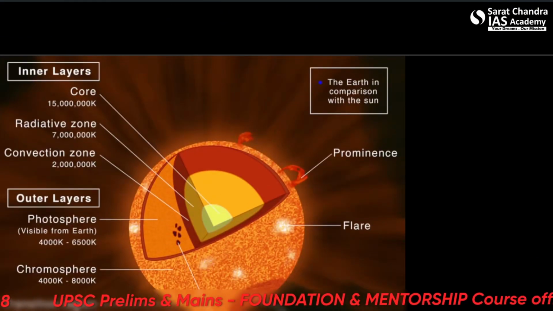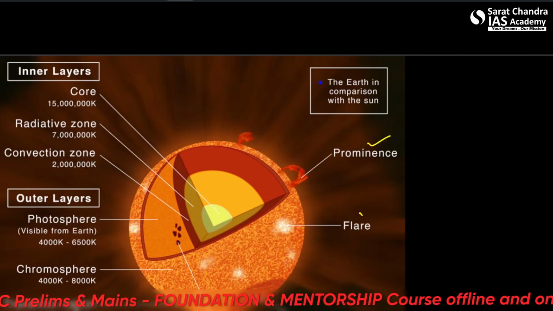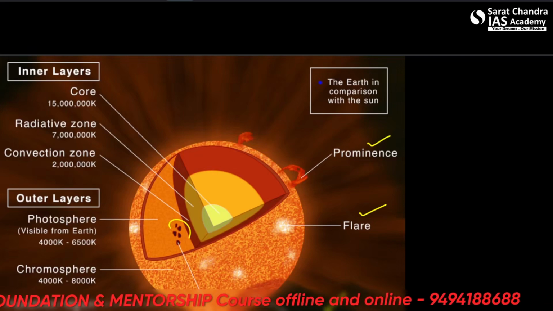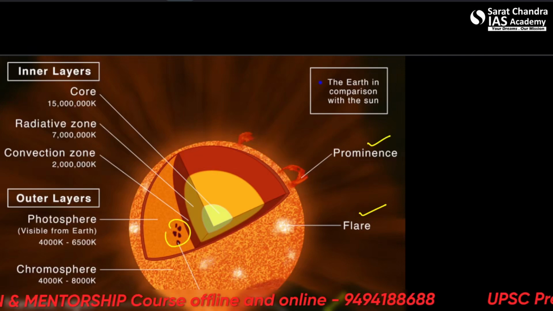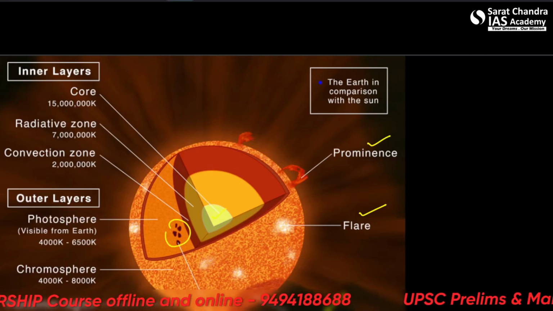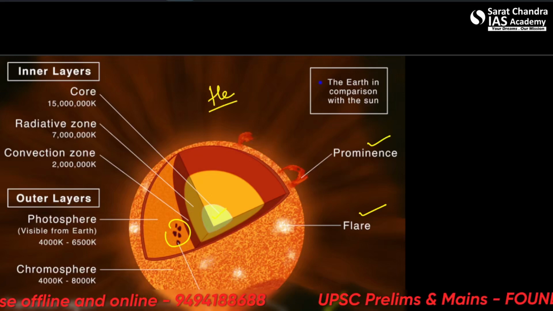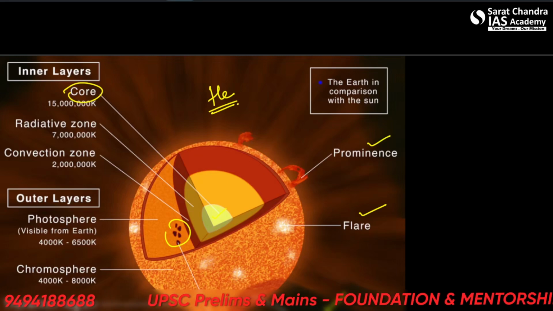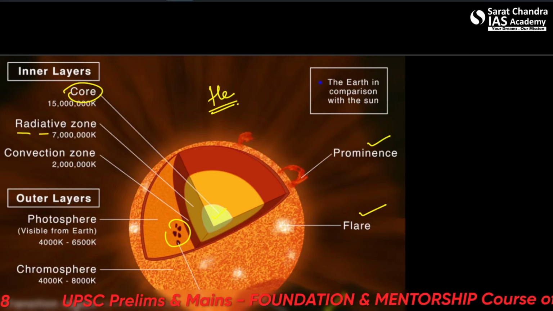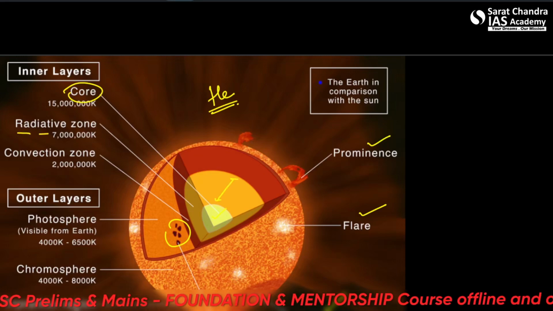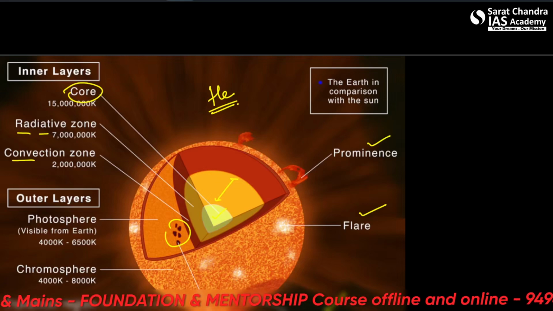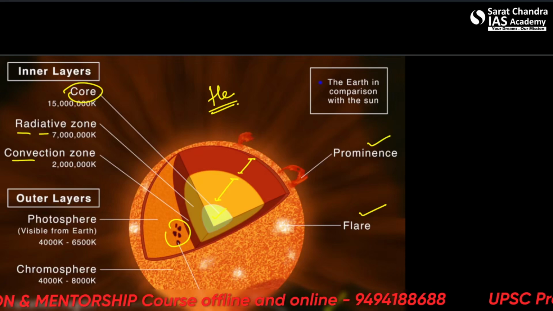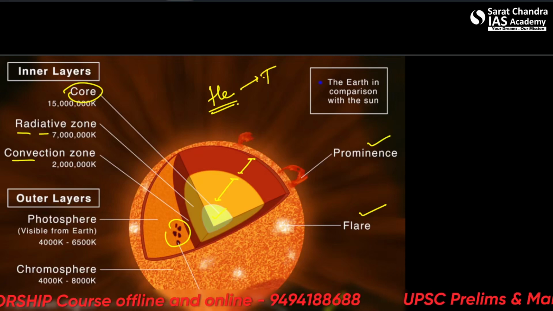Now let us see the structure of the Sun very briefly. These are the ejections of the Sun. Prominence, flare, this is a coronal hole, and some sunspots. Alright. So this is the core of the Sun. The Sun is largely made of helium. This is the core of the Sun, highest temperature. Then this is the radiative zone. Then there is the convection zone. And what type of reactions take place on the Sun? Nuclear fusion.